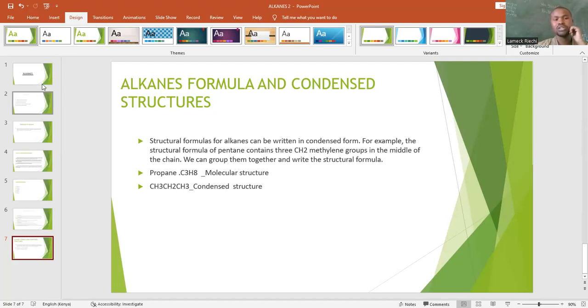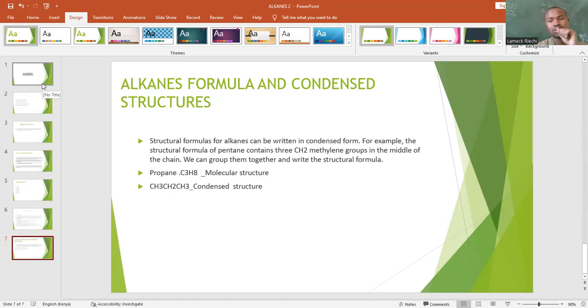Now, we have looked at alkanes. These are structures formed between carbon and hydrogen atoms and are joined by single covalent bonds. We have looked at the examples of alkanes, from methane up to decane.